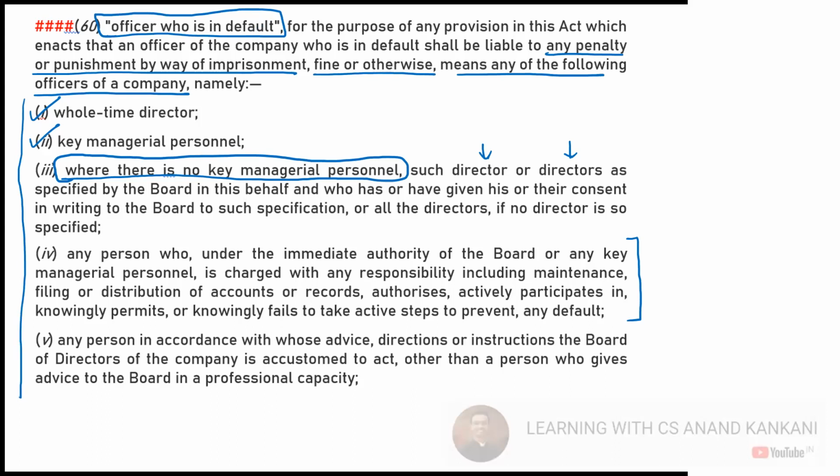So here you have the whole-time director, KMP. Where there is no KMP, then the director or directors who have given their consent, then any person one level below the BOD, or any person on whose advice the board of directors is accustomed to act. But they have given an explanation here: other than a person who gives advice to the board in a professional capacity.